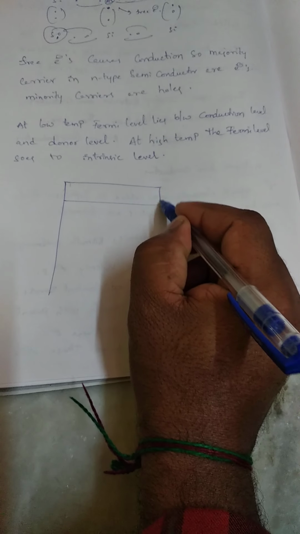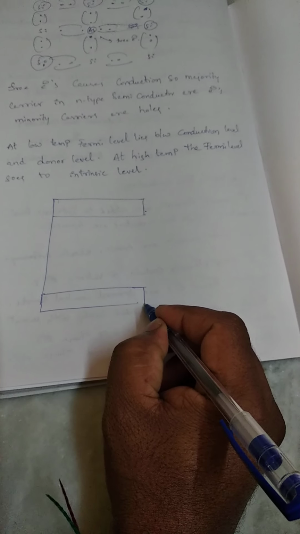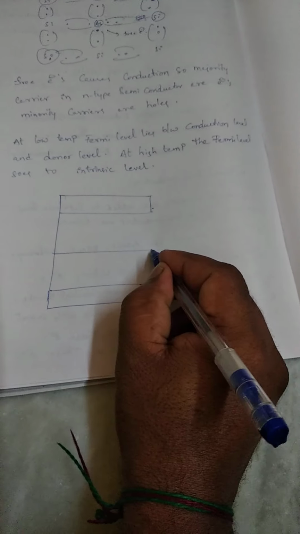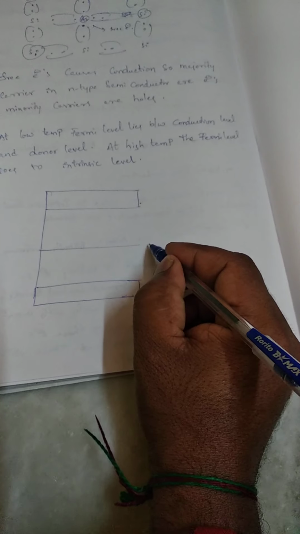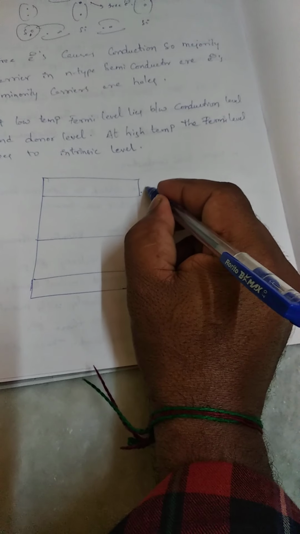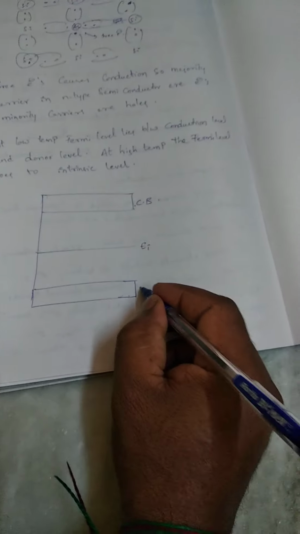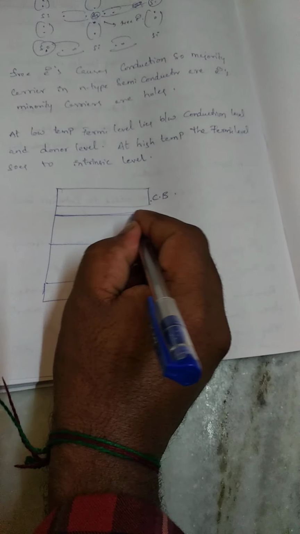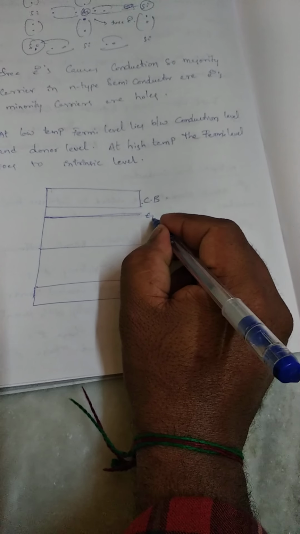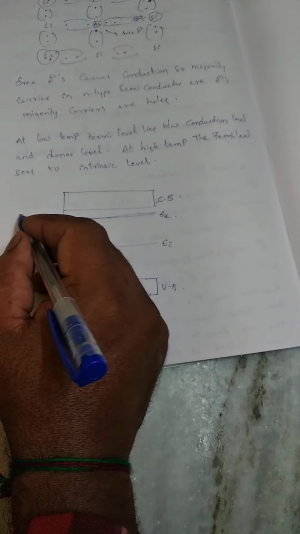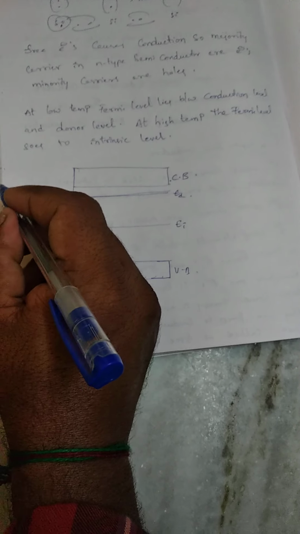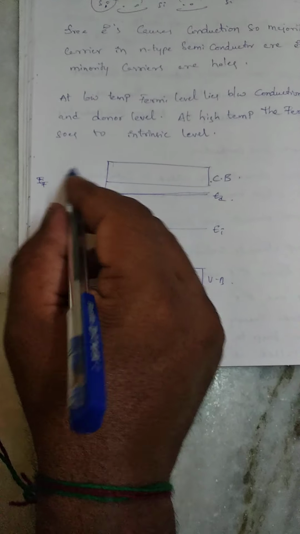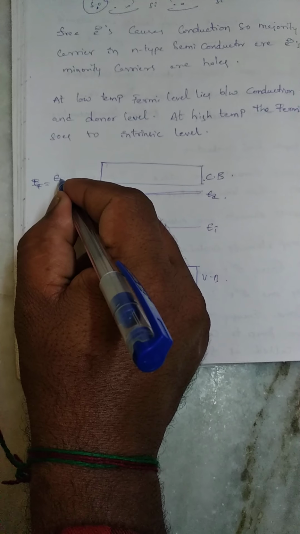Conduction band, this is the valency band, this is the intrinsic level, and this is the donor level, ED.